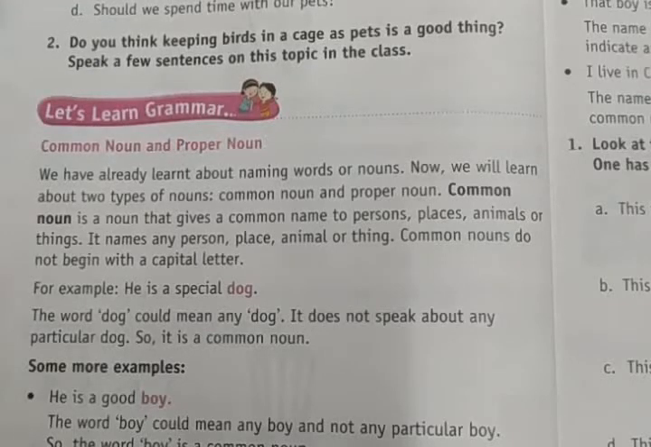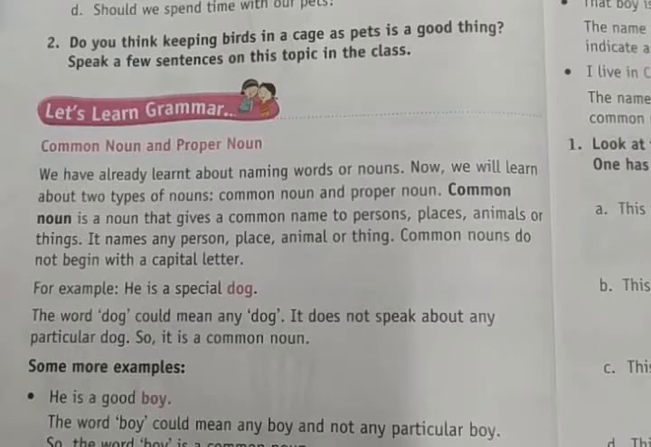Dog is a common noun and the dog's name, Tommy. If I say Tommy, that name is a proper noun. Now the place. City is the common noun. The name of that city, that is Bangalore, Delhi, Mumbai, these are called proper nouns. City is the common noun. Name of the city is the proper noun.